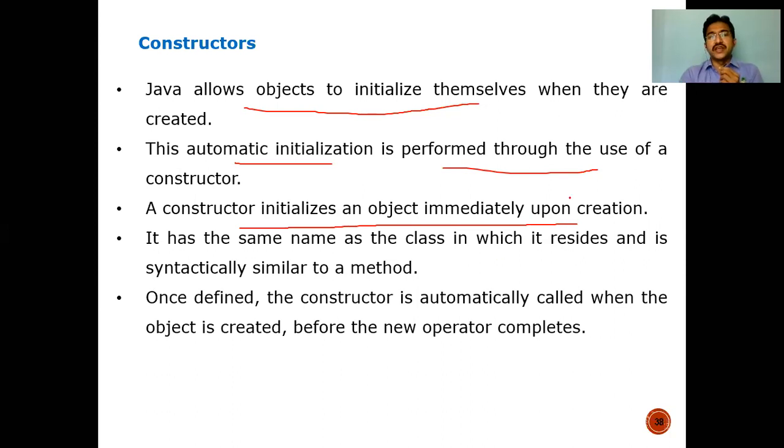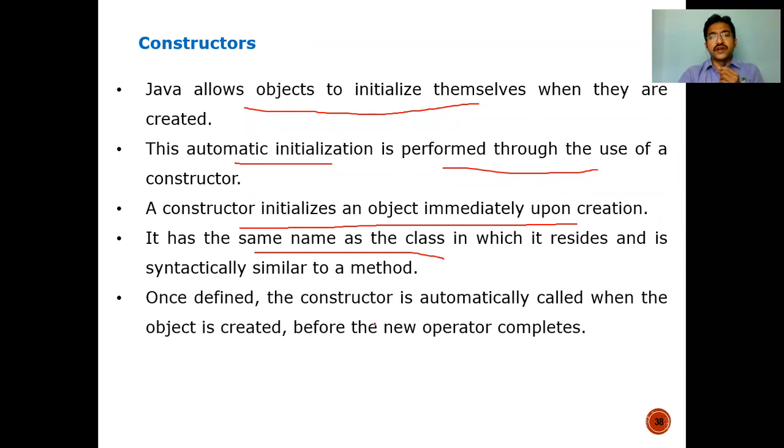So it has the same name as the class name. Already we have discussed this. Now method name and class name are different. A method name can have any user defined name, but the constructor name must and should be the class name. That is the only difference between a method and a constructor. The class name is the same as the constructor name, whereas for methods it will be a different name. The functionality you perform in a method, and how you write the code syntax for a method, the same you can apply for a constructor also.